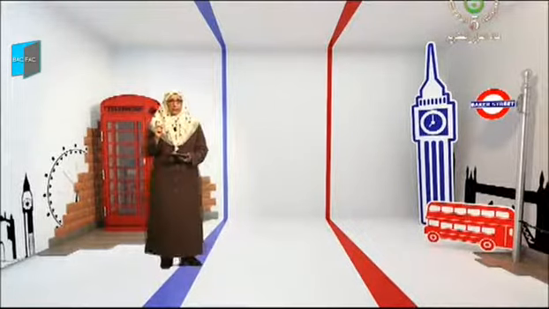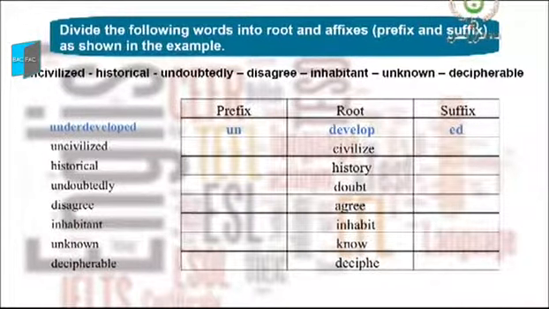Underdeveloped. The root word is develop. So under is the prefix and ed is the suffix. This is what you are going to do in the next activity. Follow the table, please. Divide the following words into root and affixes, prefix and suffix, as shown in the example I have just given you, underdeveloped. Let me read the words to give you some time to do the activity. Uncivilized, historical, undoubtedly, disagree, inhabitant, unknown, decipherable.